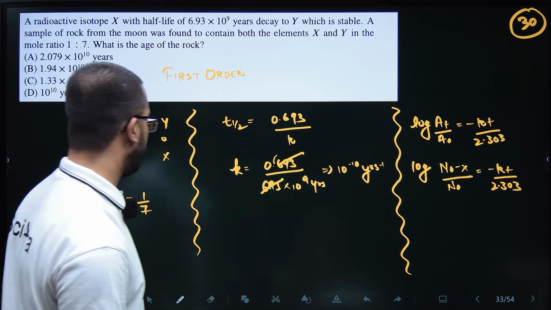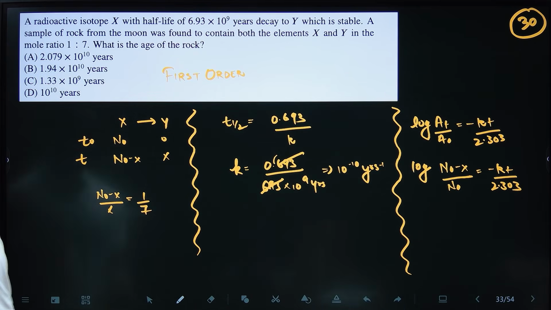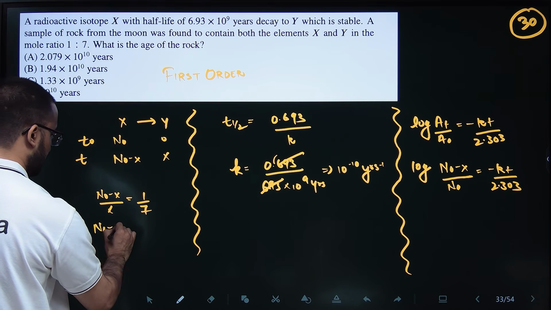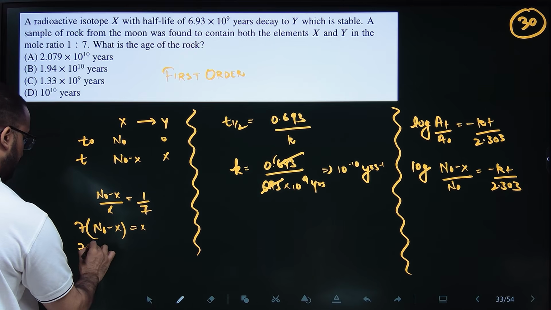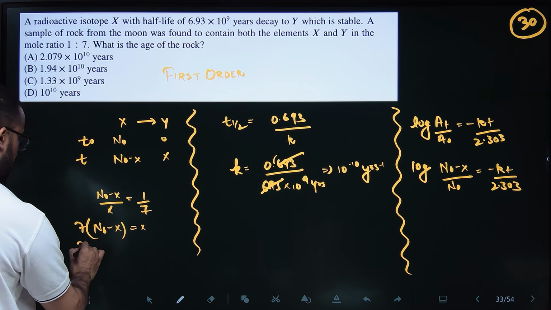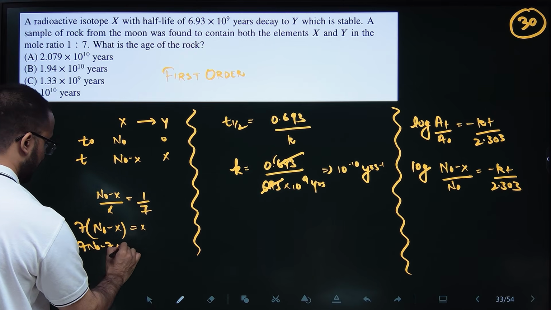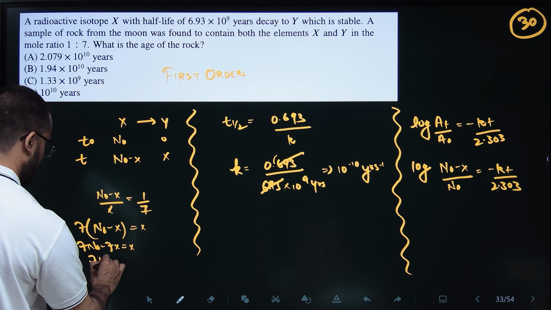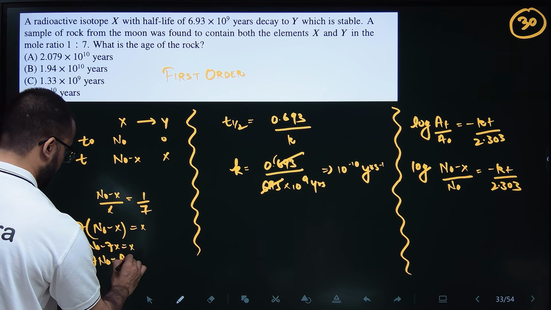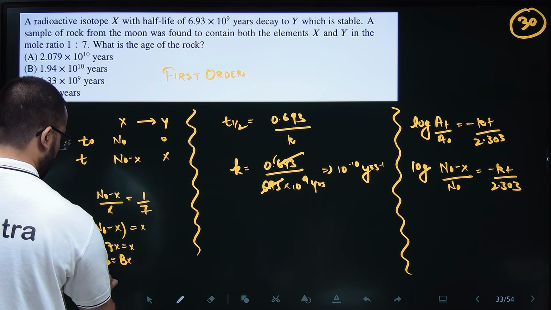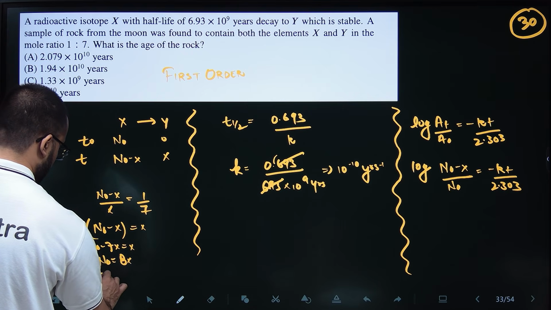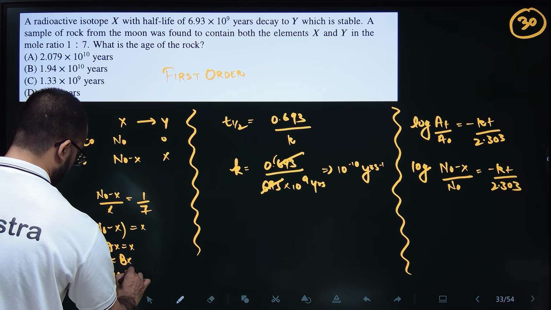So from here you can find the value of X. See, N naught minus X into 7 is equal to X. So 7 N naught minus 7X is equal to X. So 7 N naught is equal to 8X. From here you can find the value of X, or you can find the value of N naught, whatever you want to find. If you are finding the value of X, let's suppose, X is 7 by 8 N naught.